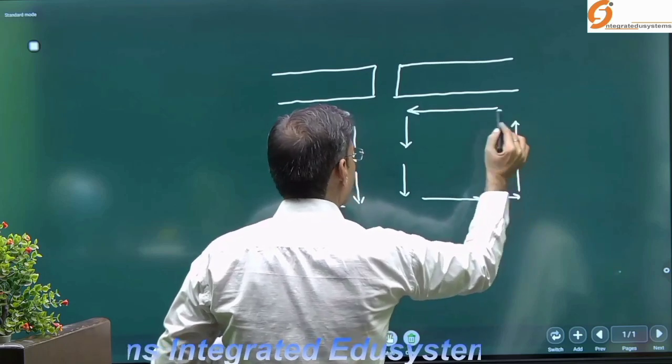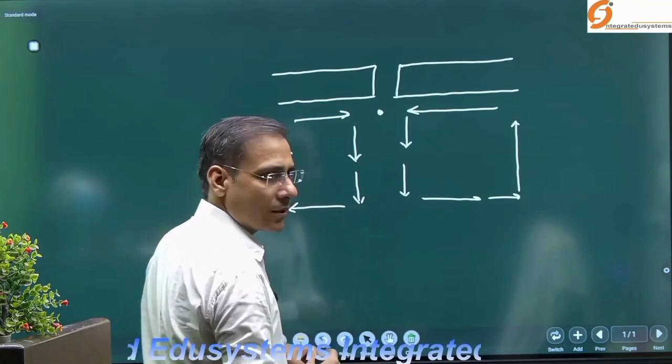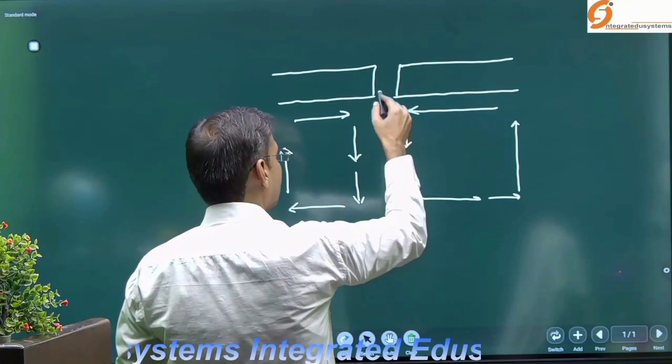Due to the movement of magma, that is the energy beneath this lithosphere, a compression force arises.